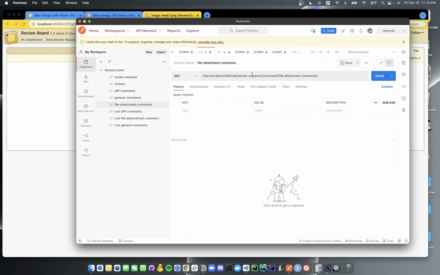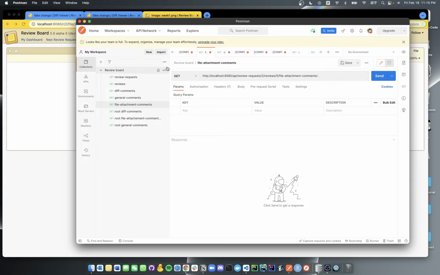As we can see, they all have a nested structure under the review request and the reviews. This means it's impossible to do things like query for all comments created by a given user or under a certain review ID. We would love to enable such advanced queries for the users by adding those new comments APIs on the top level.